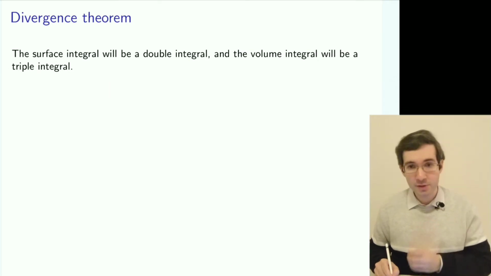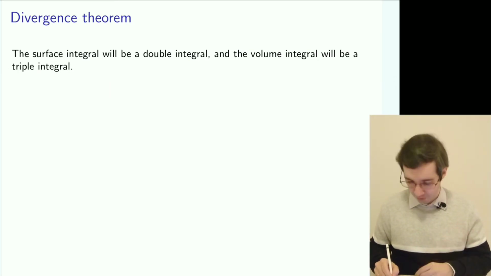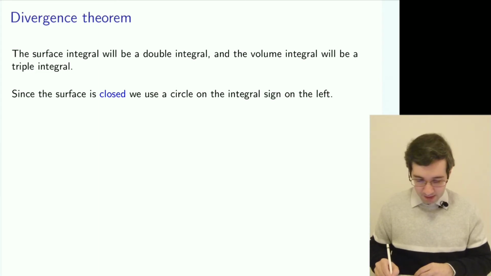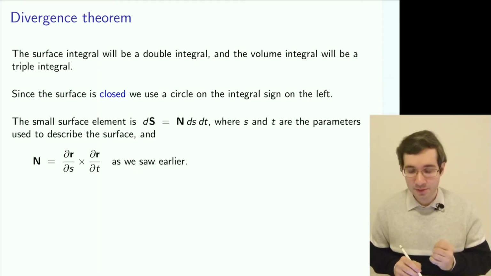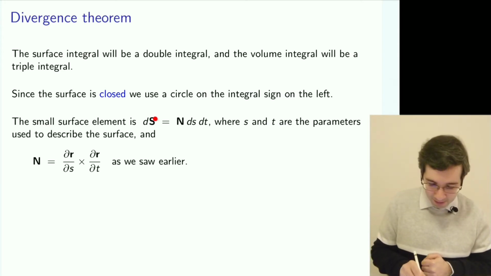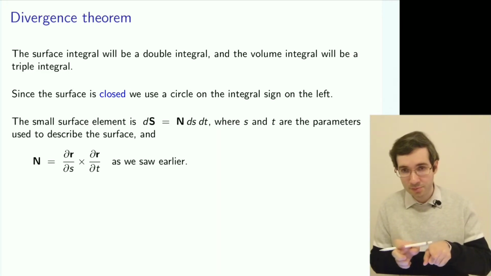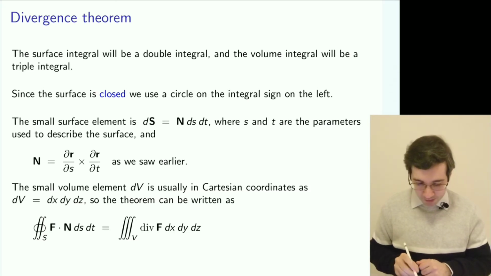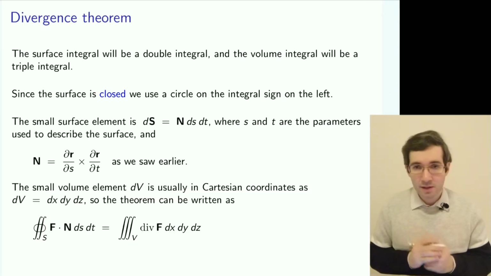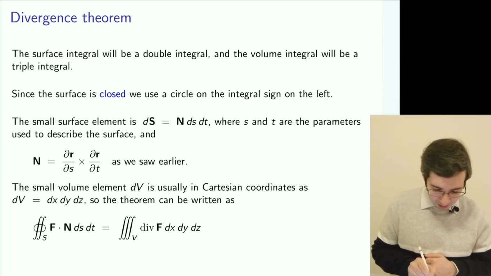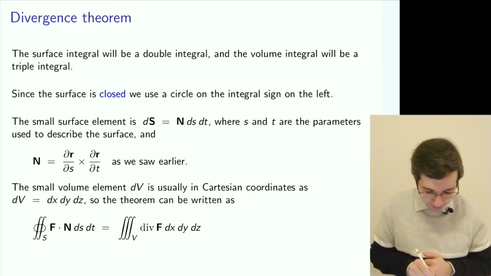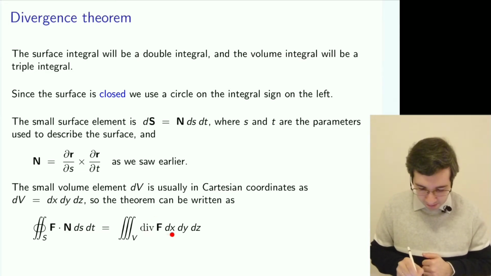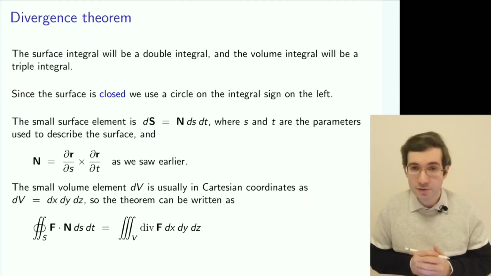Well, the surface integral is a double integral, and the volume integral is a triple integral. And we can use the fact which we used previously for the surface integral. We can take a little element of the surface with the right orientation, taken by the two principal tangent vectors. And then we can write equivalently the divergence theorem, saying that we have a surface integral of the scalar product of F and n, and the triple integral of the divergence.